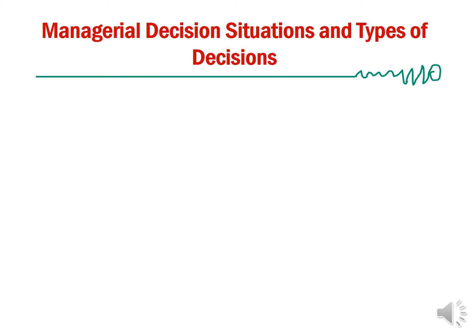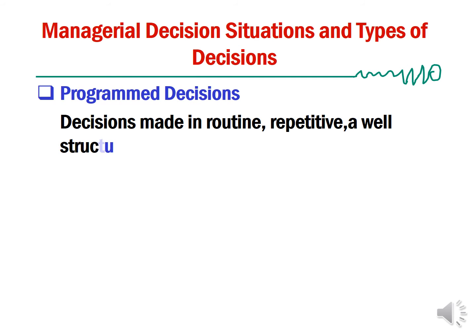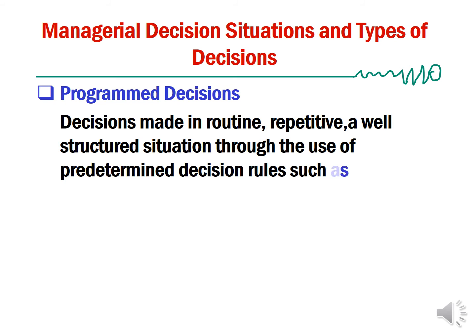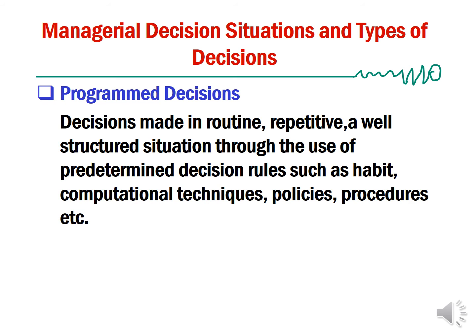Then managerial decision situations and types of decisions. Managers face 2 kinds of decision situations: programmed decision situations and unprogrammed decision situations. So what is a programmed decision situation? A programmed decision is a decision made in a routine, repetitive, well-structured situation through the use of predetermined decision rules such as habits, computation techniques, policies, procedures, etc. It is a well-planned decision situation.